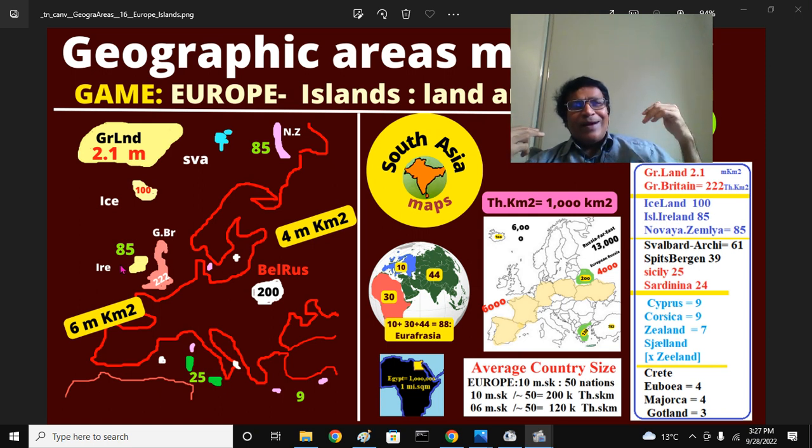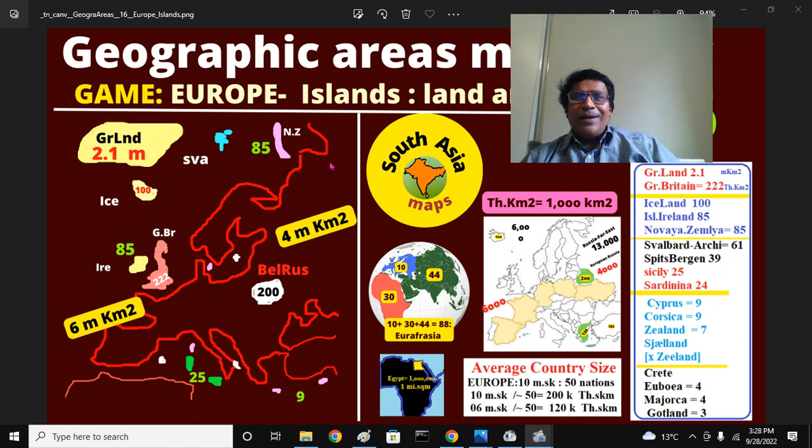Double it, across the Gulf of Mannar is Tamil Nadu. It is 130, 130,000 square kilometers. Sri Lanka, also remember, is a standard. Iceland 100, Ireland 85. That means none of these islands comes anything close to Iceland's 100. That is a broader area. Ireland is an island, and there is one more island called Novaya.